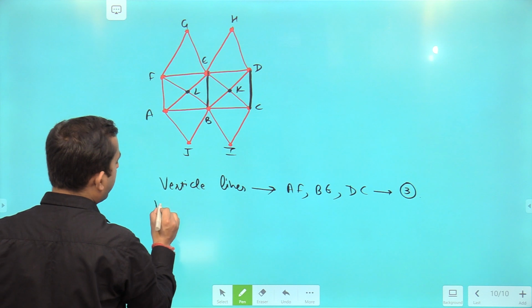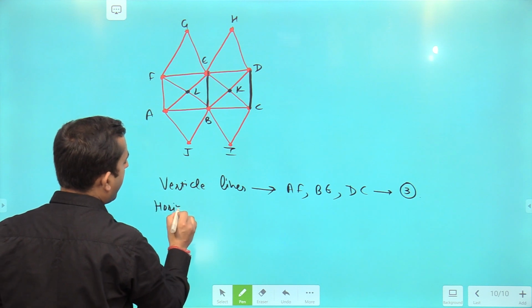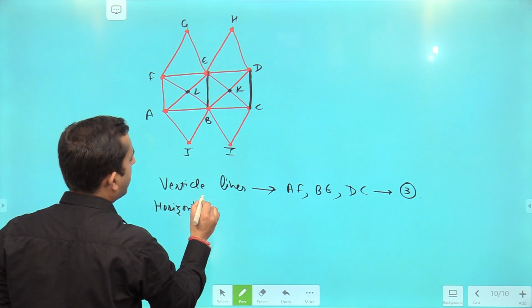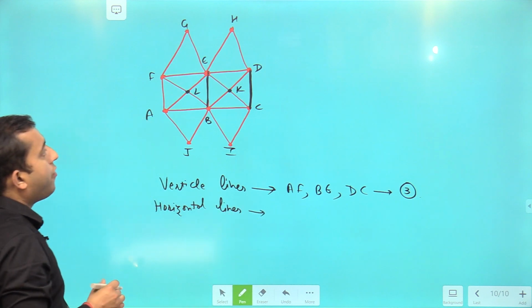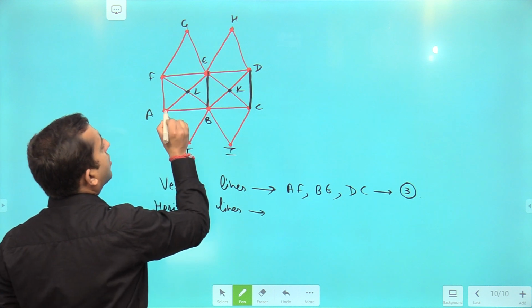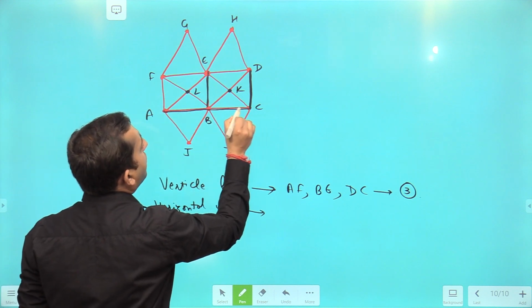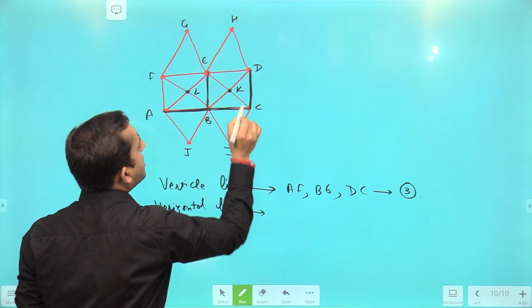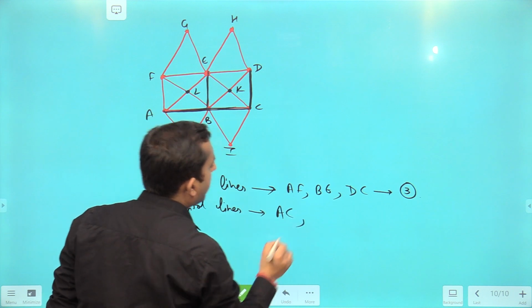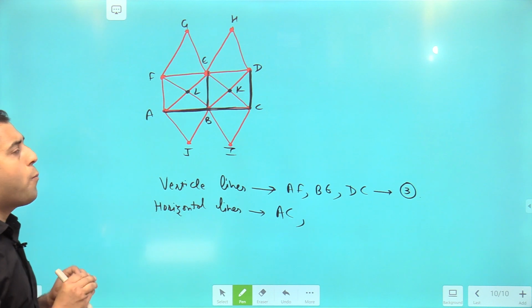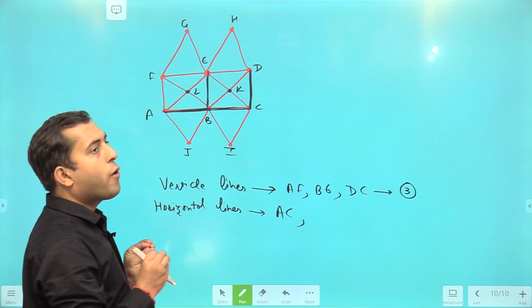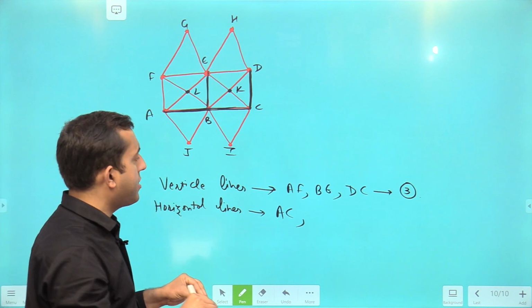After it, let's go for horizontal lines. Now be careful. Over here we are having AC as a horizontal line. There is no separate horizontal line because of point B, because point B is lying on the line AC.